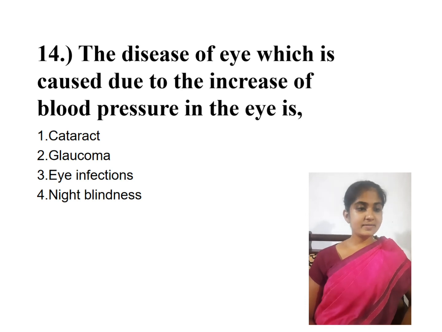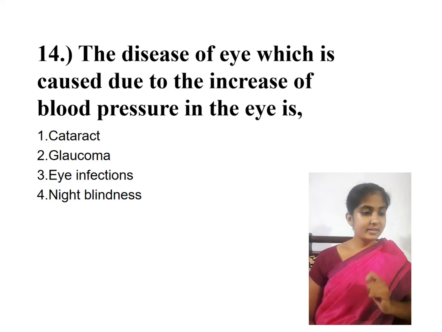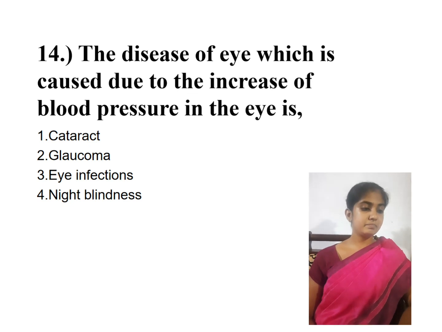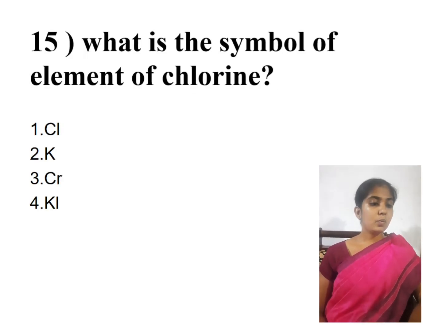Next question, the disease of the eye which is caused by an increase of pressure in the eye. I previously said glaucoma. Glaucoma occurs due to increased pressure in the eye. The second answer. What is the symbol of the element chlorine? Yes, when indicating the atom of chlorine, capital C and small l. Answer 1.